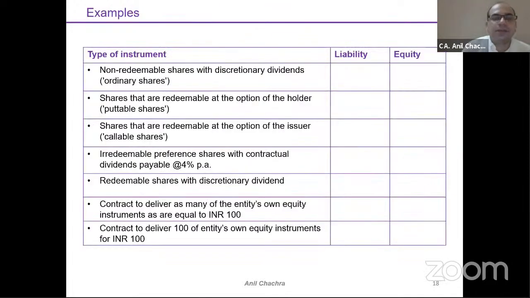Now let's take examples relating to equity or liability, because this is the crux of this standard, right? Otherwise, all the definition part is very easy. Non-redeemable preference shares with discretionary dividend. Can anyone let me know the answers to this slide one by one? Non-redeemable shares with discretionary dividend.